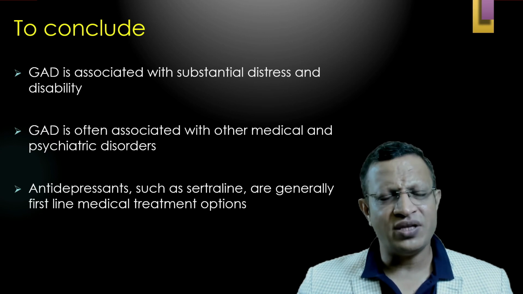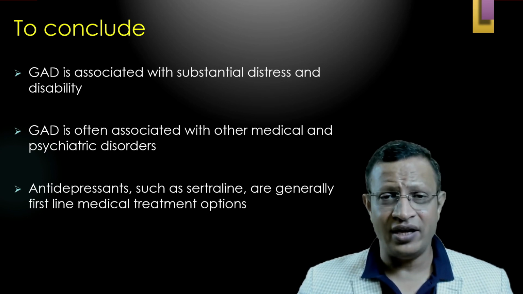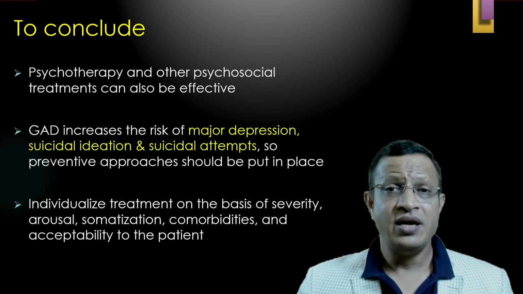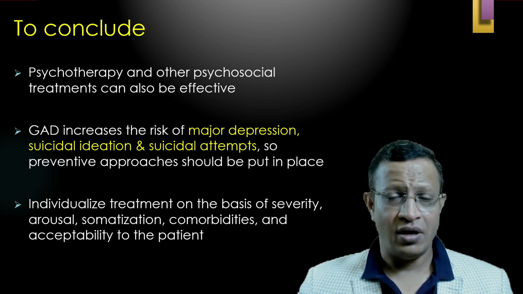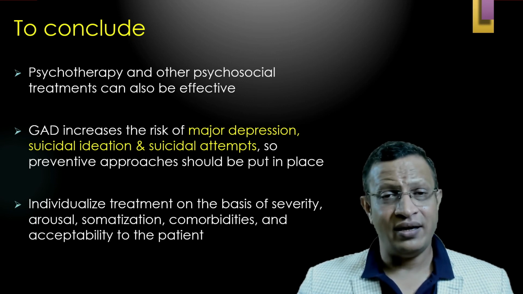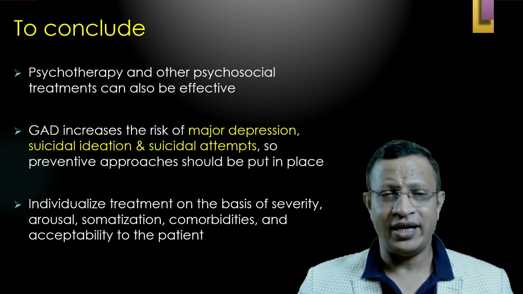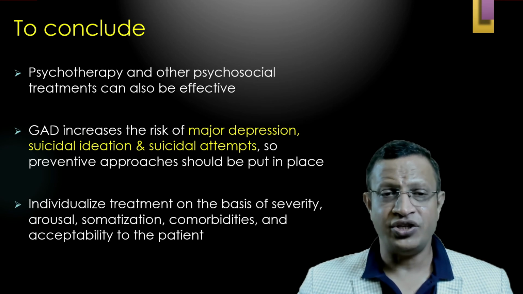GAD is associated with substantial distress and disability. GAD is often associated with other medical conditions and comorbid psychiatric disorders. Antidepressants such as sertraline are the first line of medical management. Psychotherapy and other psychosocial treatments are also considered to be effective. Of course, diet also plays a role. GAD increases the chance of major depression, suicidal ideation, and suicidal attempt. Hence, a preventive approach should be taken in managing GAD.